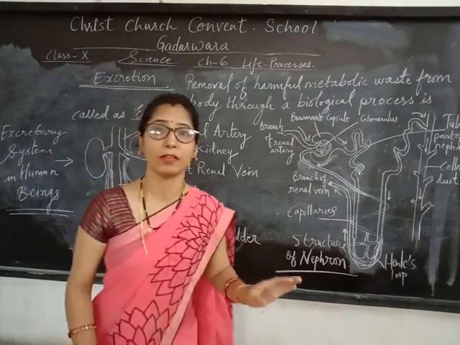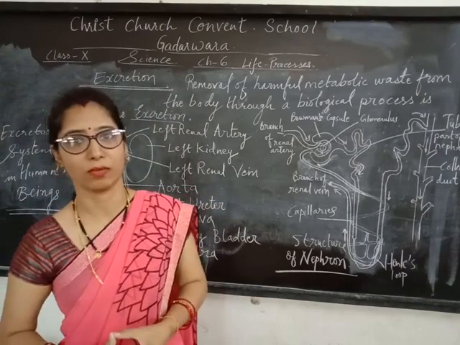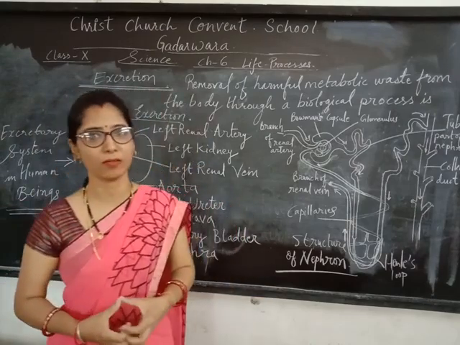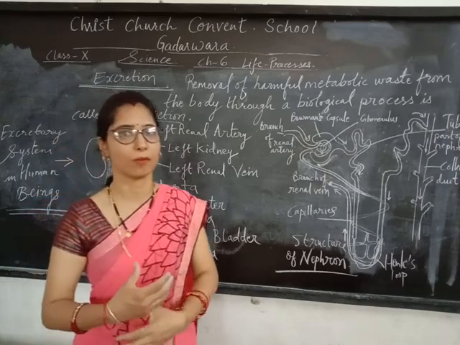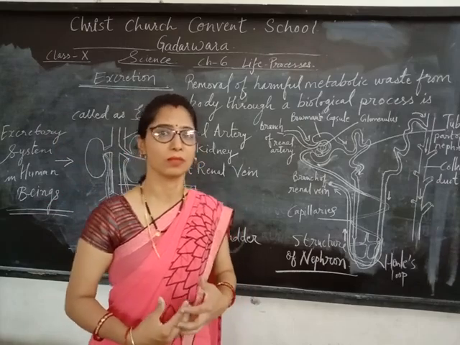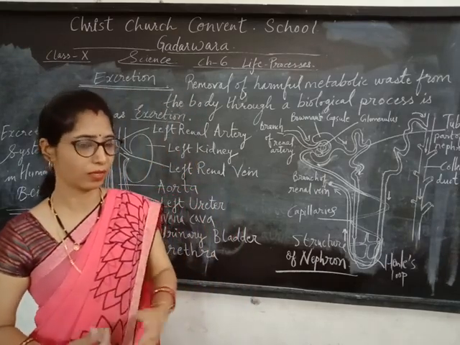Students, the main excretory organ in our body is the kidney. There is a pair of kidneys present in our body, below the abdominal cavity in the lumbar region.